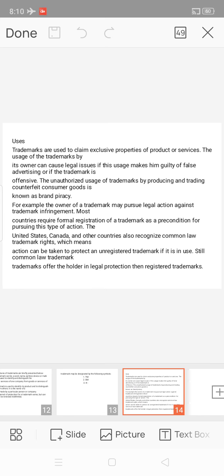The United States, Canada, and other countries also recognize common law trademark rights, which means action can be taken to protect an unregistered trademark if it is in use. Still, common law trademarks offer the holder less legal protection than registered trademarks.